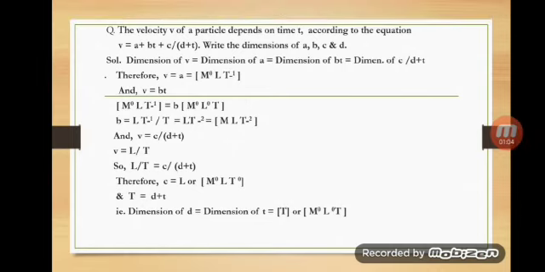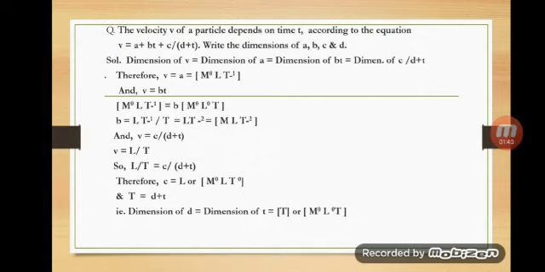The next question: the velocity v of a particle depends on time t according to the equation v = A + Bt + C/(D + t). Write the dimensions of A, B, C and D. Applying the principle of homogeneity of dimensions, the dimension of v equals the dimension of A, equals the dimension of Bt, equals the dimension of C/(D + t). Therefore, the dimension of A is equal to the dimension of v, the velocity, whose dimension is [M⁰LT⁻¹]. So the dimension of A is [M⁰LT⁻¹].